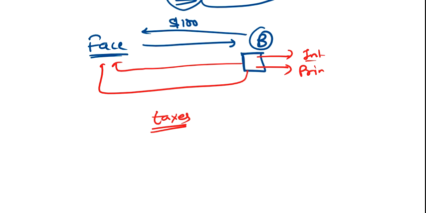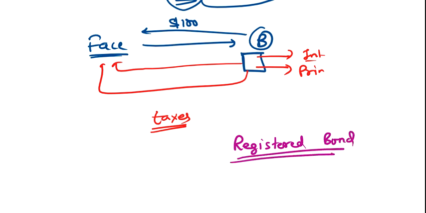Clear? The opposite term for bearer is the registered bond. Registered bonds have the name written on the bond certificate. If Facebook is going to issue a registered bond to B, Facebook must write the name of B on the bond certificate.